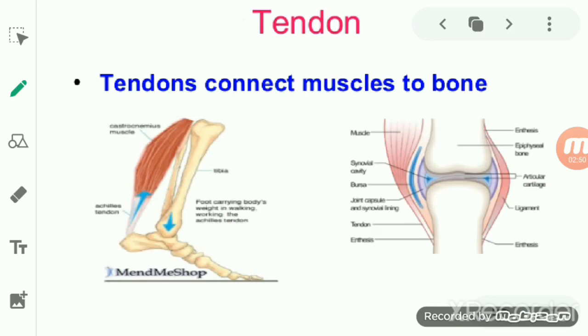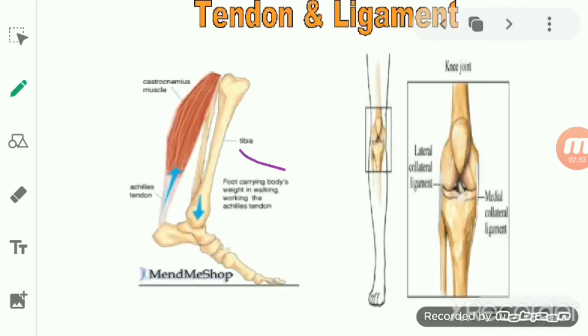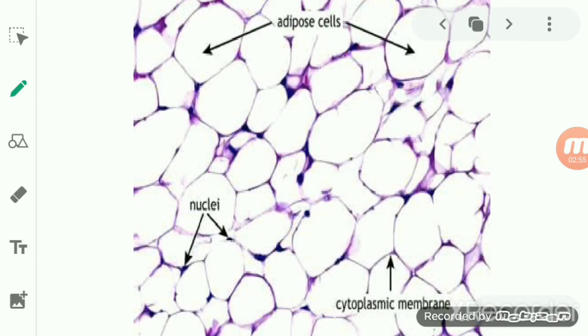Now we will come to the next type of tissue, and that is the adipose tissue.